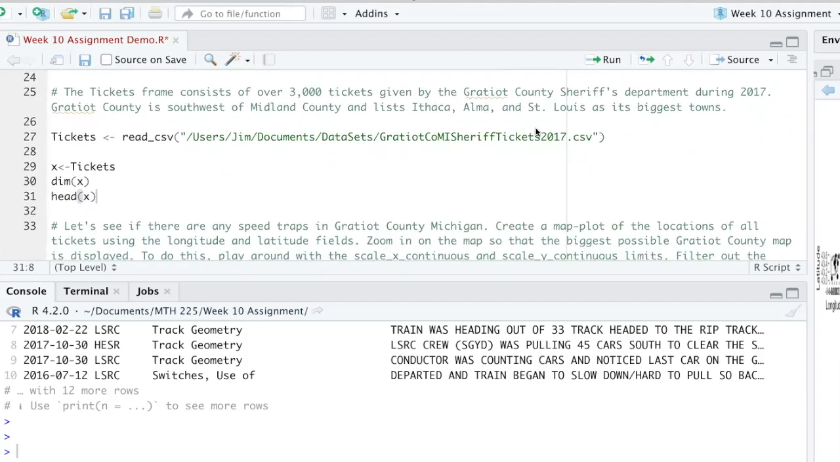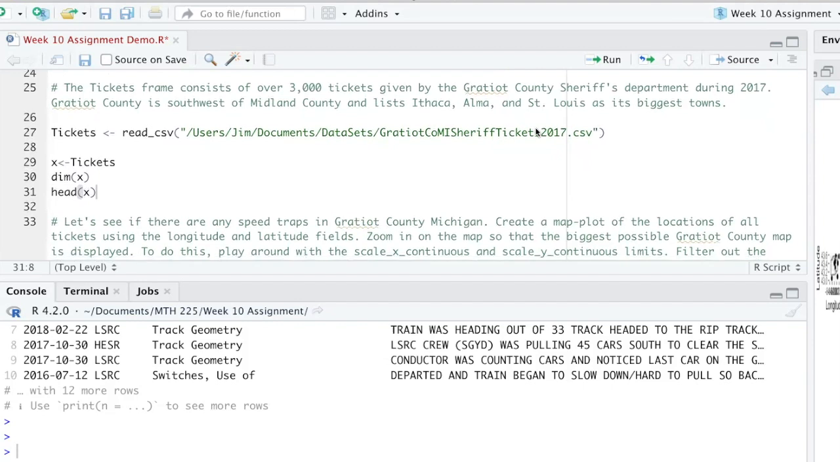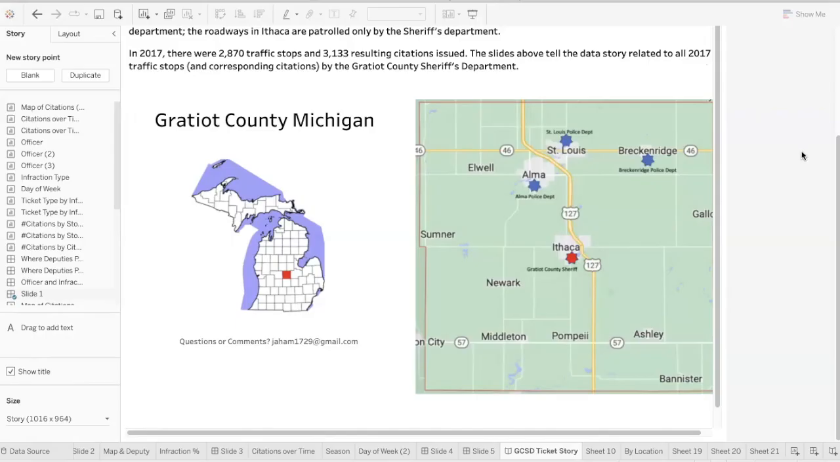Now, the first data set is a data set where we look at 3,000 tickets given by the Gratiot County Sheriff's Department in 2017. So here's a look at Gratiot County, Michigan. Here's the state of Michigan, and Gratiot County is right there in the middle of the state. It's right next to Saginaw County, a little bit southwest of Bay and immediately southwest of Midland County. So right in our area. If you're going from Midland down into the southwestern part of the United States, you really have to zigzag through this county in order to get to one of the main highways taking you down. So this is what the rectangular county looks like.